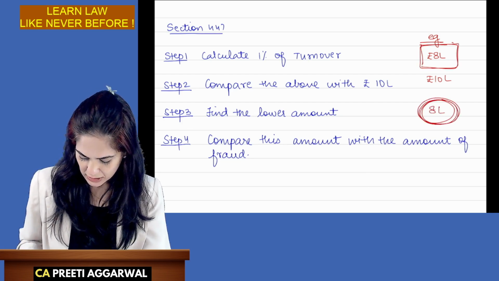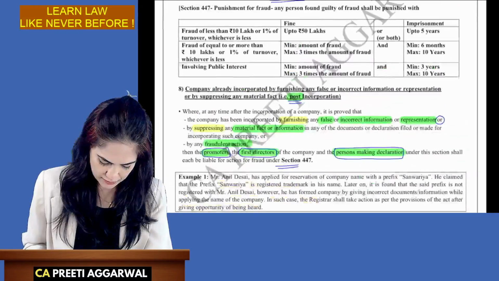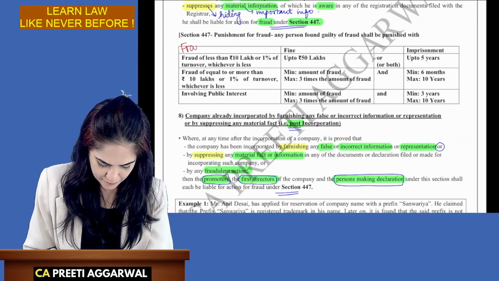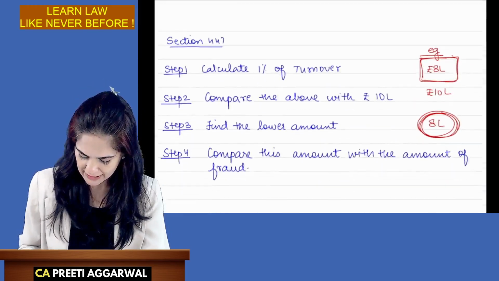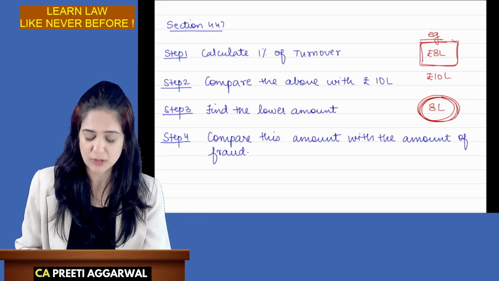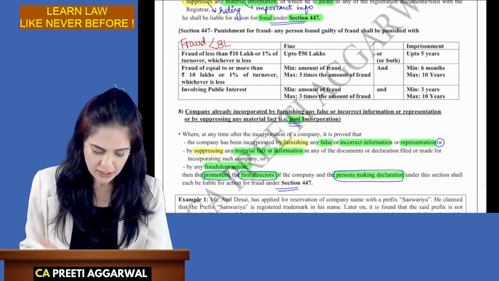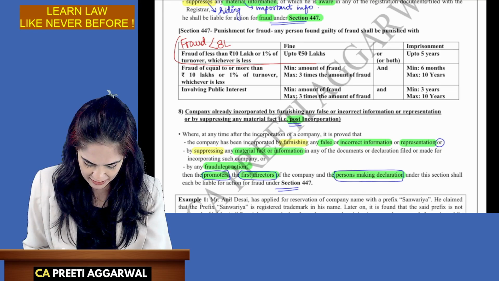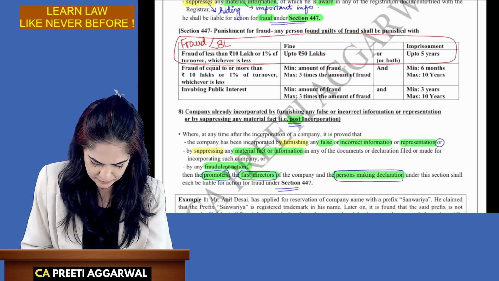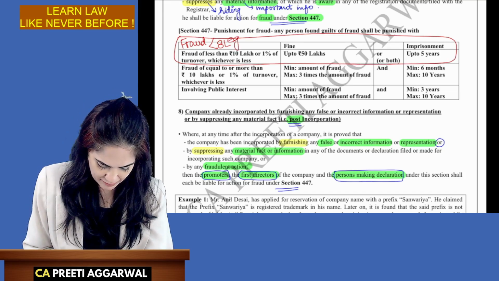Now, if my fraud is less than 8 lakh, because I got the number 8 lakh, lower of the two, then this row will apply. This is only an example.